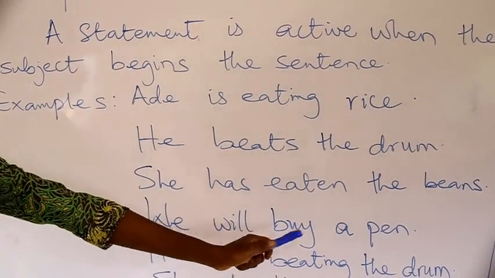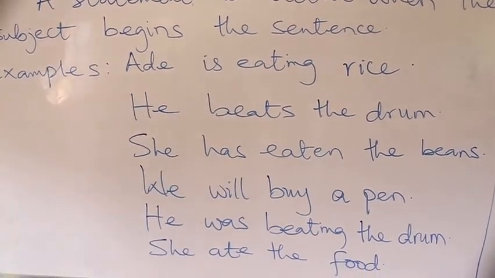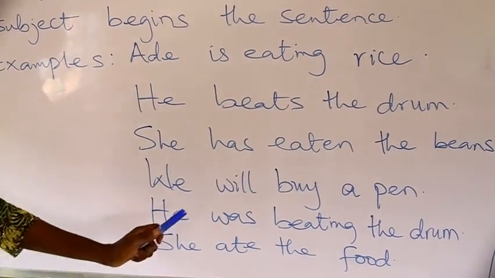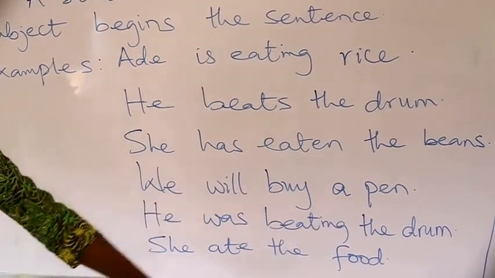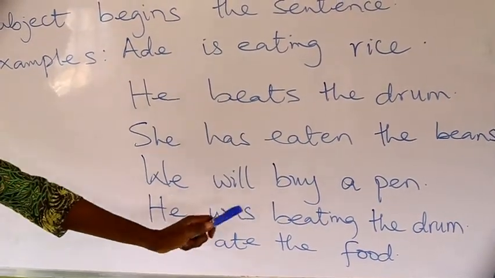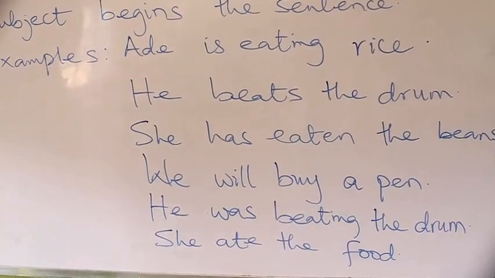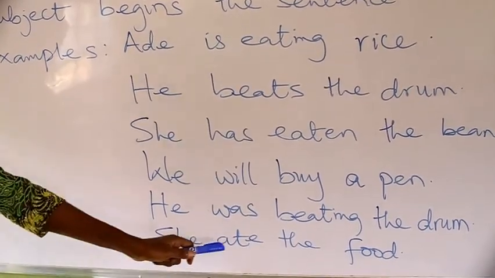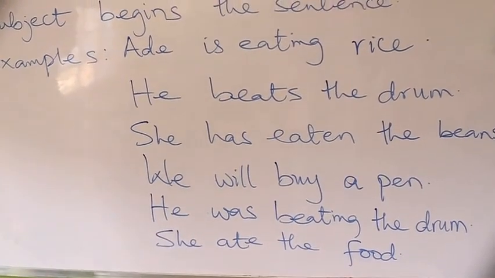We will buy a pen. He was beating the drum. She ate the food.